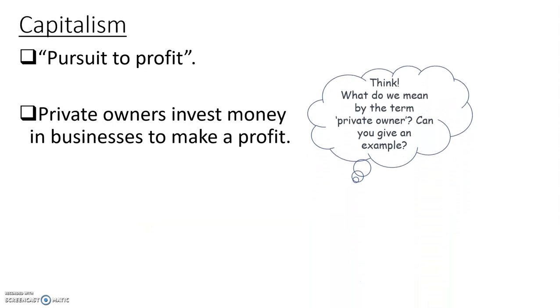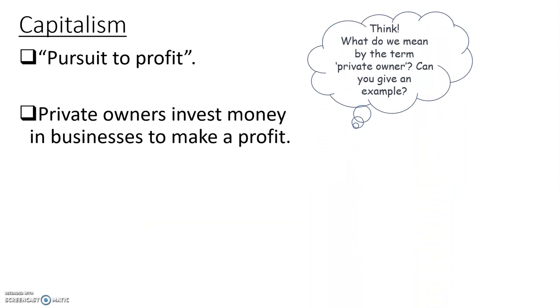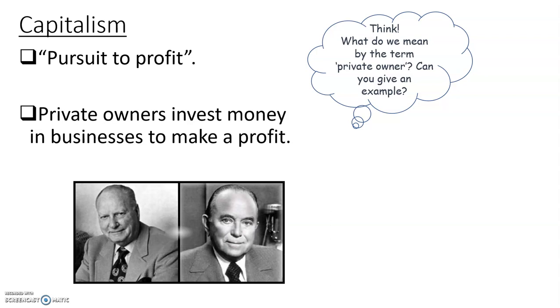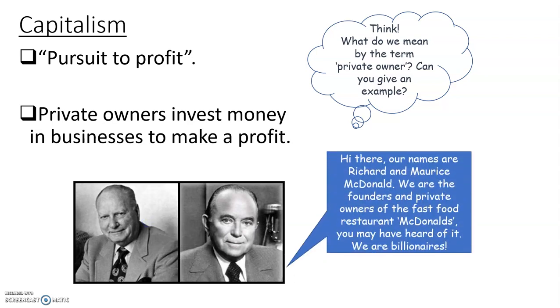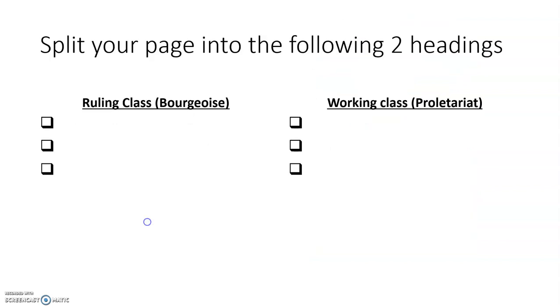So, have a little think, what do I mean by a private owner? Who would be a private owner? Can you give some examples? So, these are two people that you could use for an example. They are Richard and Maurice McDonald, and they are the founders of McDonald's. And obviously they are billionaires. I think probably dead by now, but yeah.